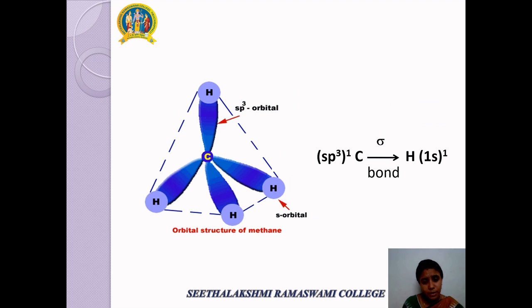Each sp3 hybrid orbital contains 1 electron that can overlap with the 1s electron of hydrogen to form a C-H sigma bond. In the same way, the other 3 C-H sigma bonds are also formed. As the newly formed hybrid orbitals will have equal energy, the bonds formed will also have equal energy. Therefore, the molecule methane is a stable one.